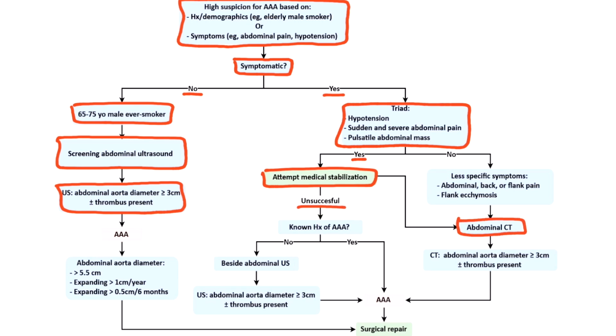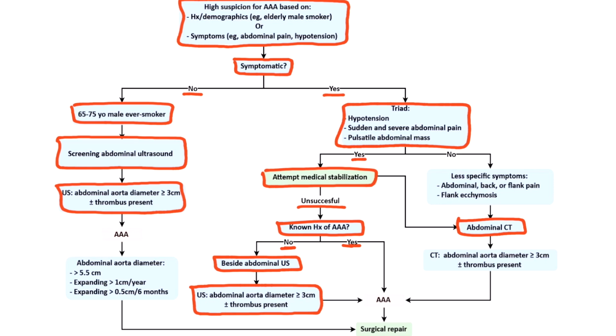For unsuccessful resuscitations, if there is a known history of AAA, then it is considered ruptured until proven otherwise in the operating room. If there is no history of AAA in the unstable patient, then bedside ultrasound should be performed, and is considered positive for AAA with the diameter being greater than 3 centimeters with or without thrombus.